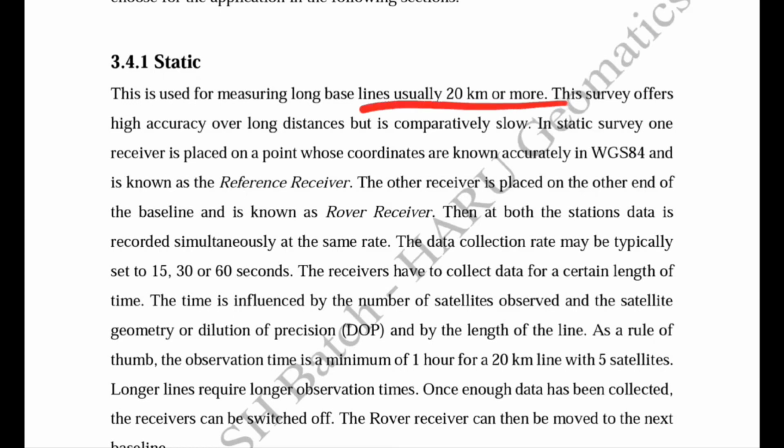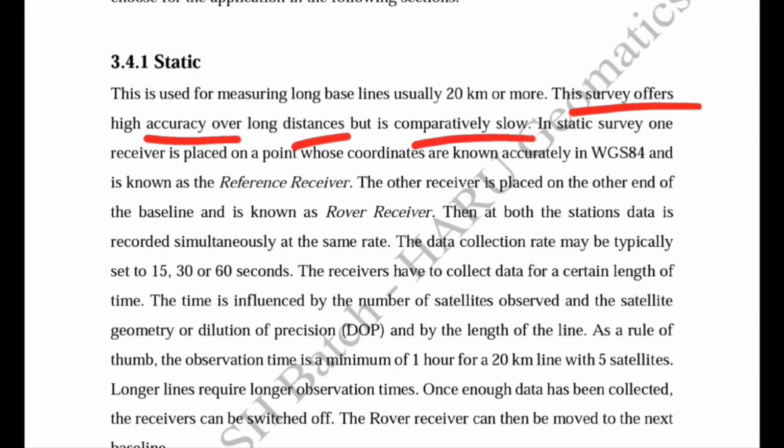This is the feature of the static measuring technique that can be asked in the exam: it covers long distances and has high accuracy, but it is very slow to perform. This survey offers higher accuracy over long distances but is comparatively slow.